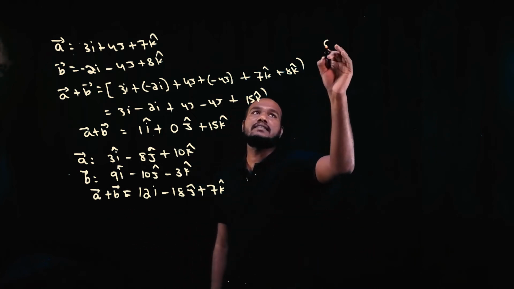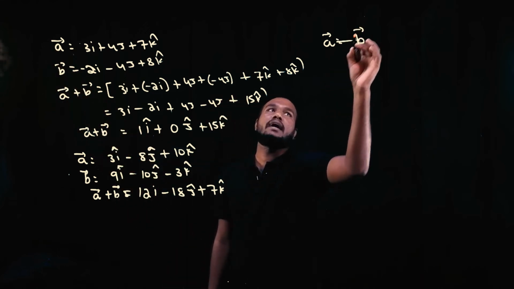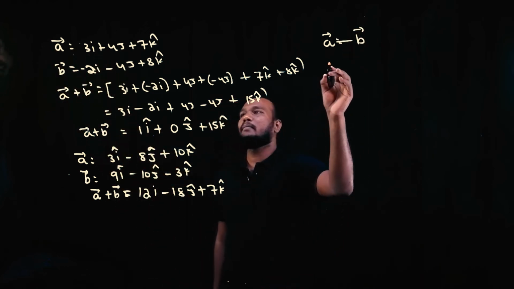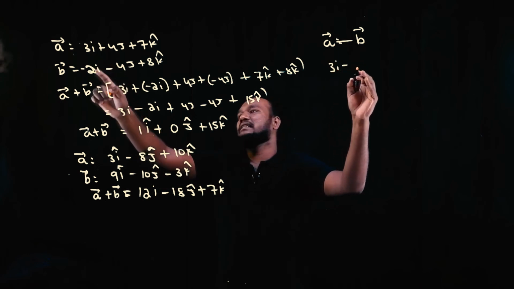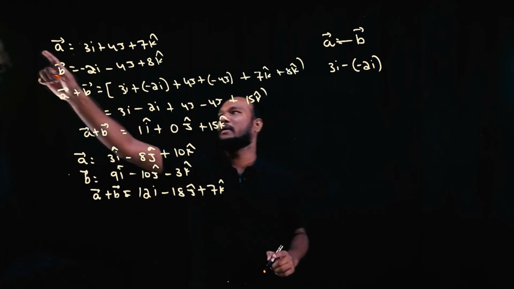Next we'll talk about subtraction. If I ask you the same question, a bar minus b bar, how will you solve it? What is a bar? 3i minus 2i. a bar minus b bar.